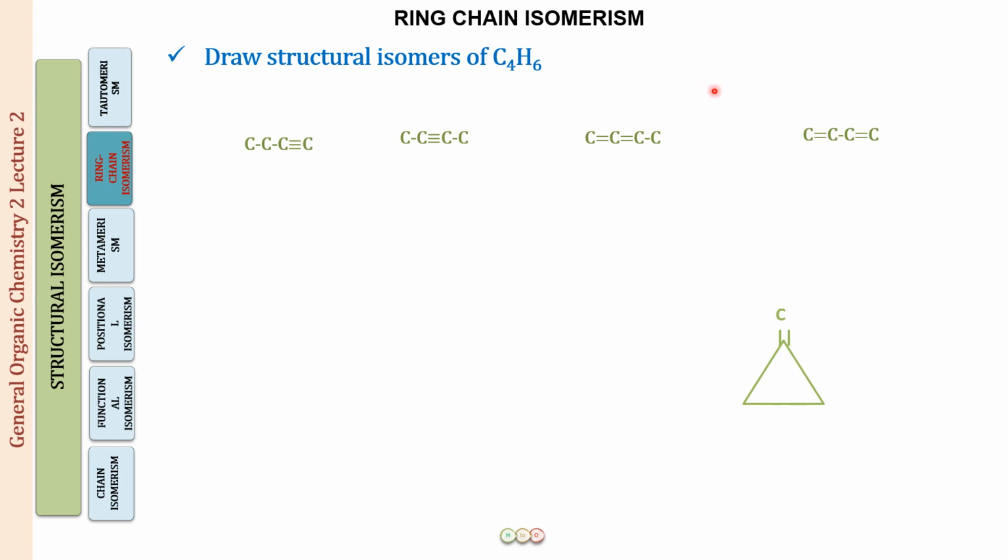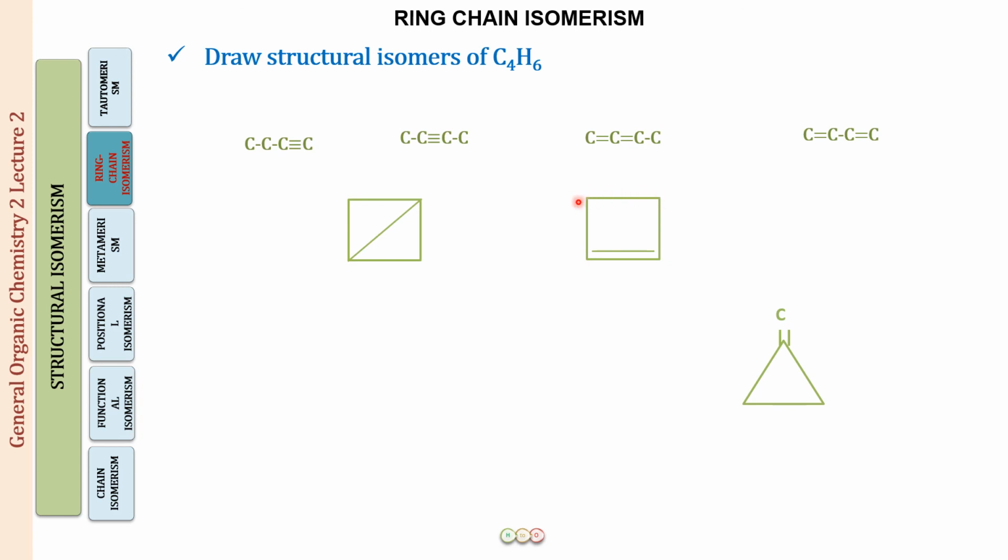Now we've just learned that when there's a double bond present, this means that there's a ring also present, and here we have two double bonds. So let us try with two rings first of all. The two rings which are possible are going to be this way. This is going to be a bicyclic compound. Next, I can draw one ring and one double bond. So this is going to be my structure, and the double bond will be between carbon number 1 and carbon number 2. This is the only structure possible for cyclobutene.